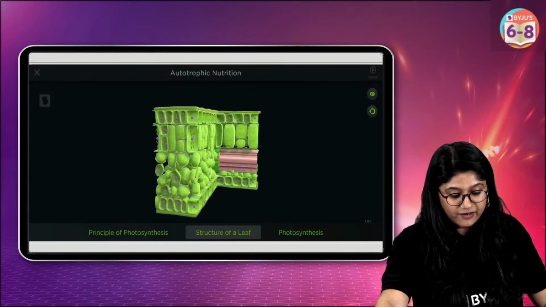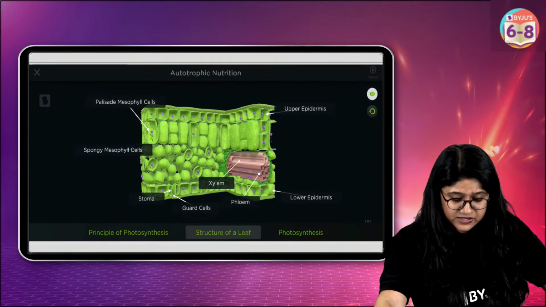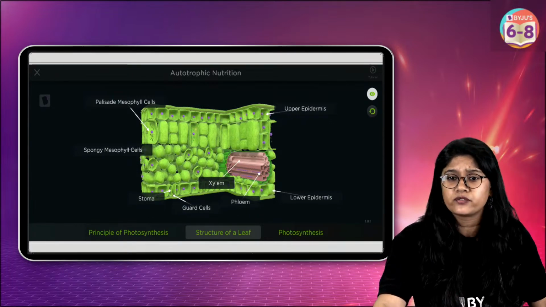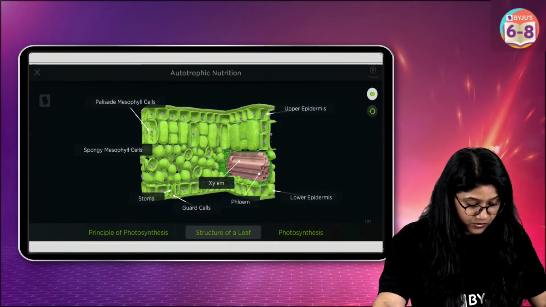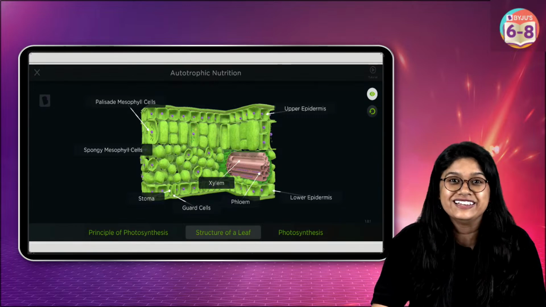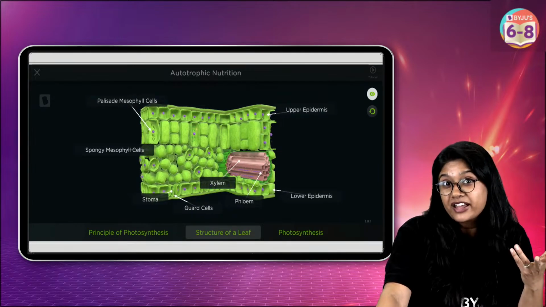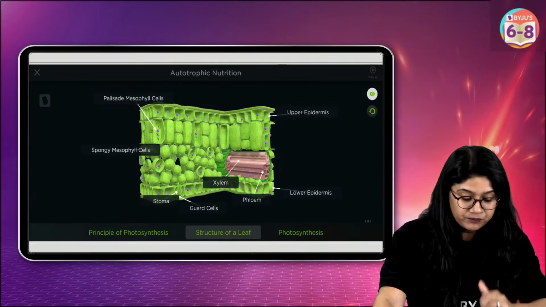So here what we have is the structure of a leaf. Let's see the labelings of it. All the labelings we have seen; there are a few extra labelings which we will not be focusing on. We have the cuticle. We have the stomata right over here. We have the guard cells also. We have xylem and phloem, the vascular bundles. We discussed them. Xylem helps in carrying the water, phloem helps in carrying the food.